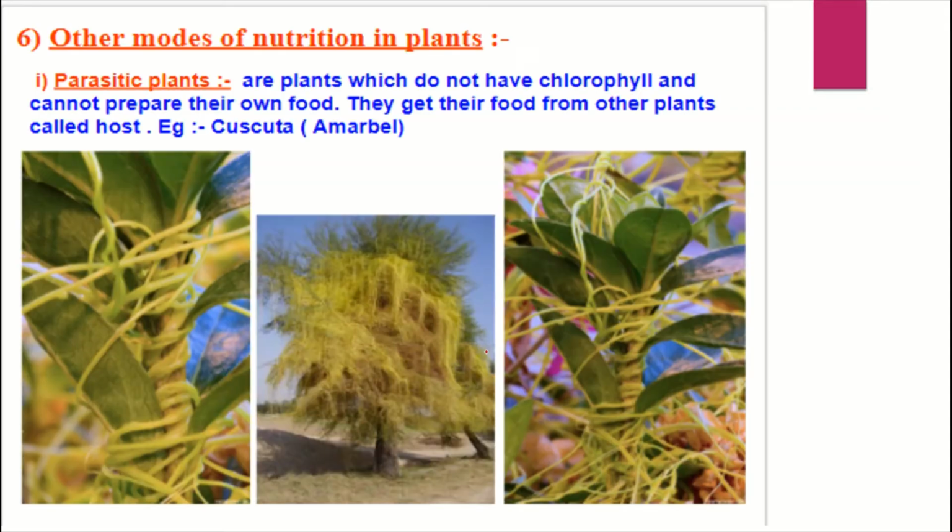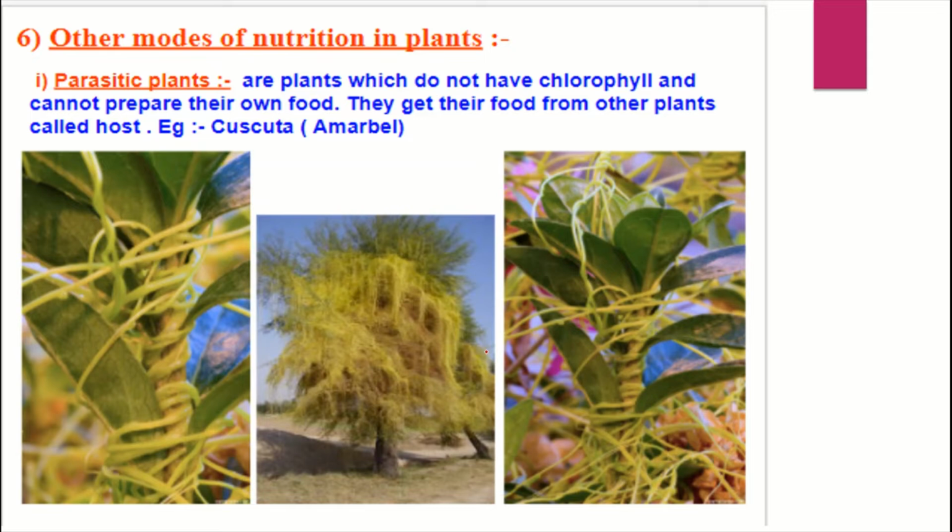Okay. Now other notes. As I said some seconds before, some of them do not have chlorophyll, but you can see some attachment with other plants or organisms. These come under heterotrophic only.